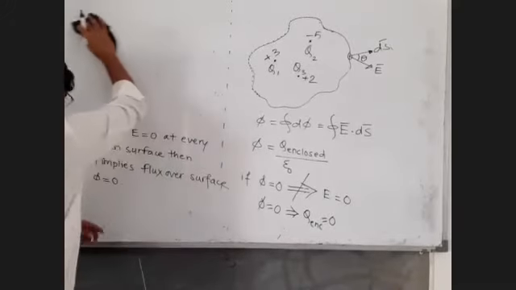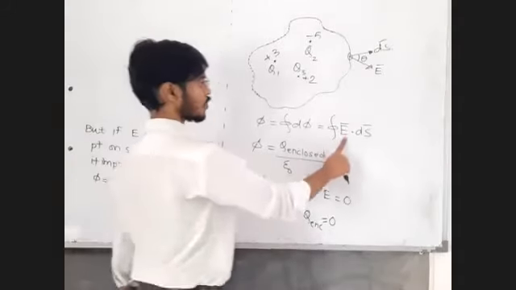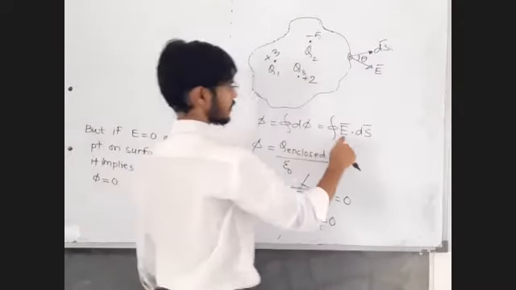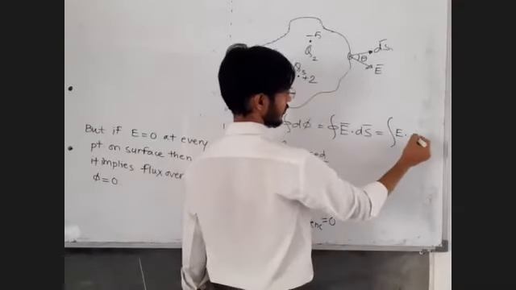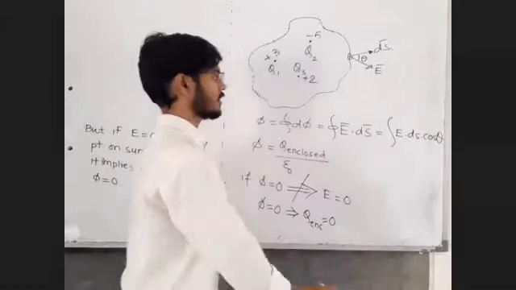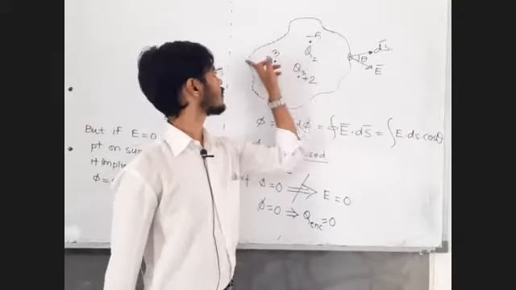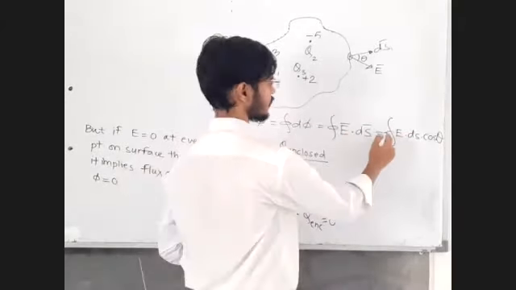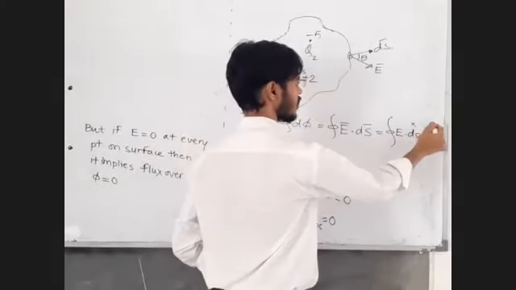Now they are saying, but if E is equal to 0 at each and every point on the surface, if electric field itself is 0, what is E bar dot ds bar? E bar dot ds bar means electric field at the given point, its magnitude, times area vector magnitude, times cos of the angle between them. But at each and every point on this surface, if this electric field itself is 0, do not check what is area vector, do not check what is cos theta.